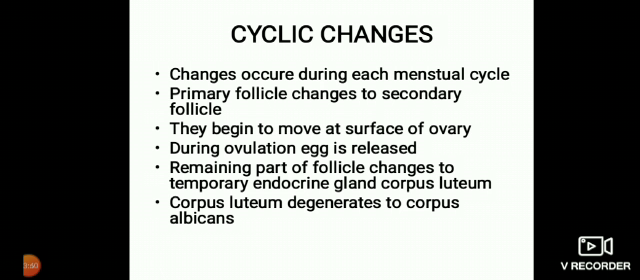which is caught by the fimbriae, and it runs into the ampulla, the part of the fallopian tube where fertilization takes place. Fertilization means union of male and female gametes, that is sperms and eggs. Cyclic changes occur during each menstrual cycle: the primary follicle changes to secondary follicle, then they come to the surface of the ovary. The egg is released during ovulation on the 14th day.